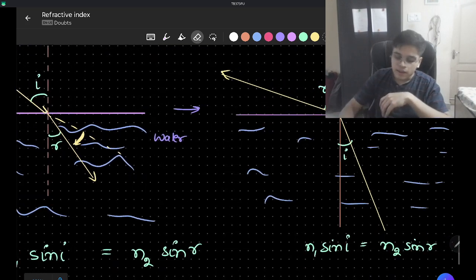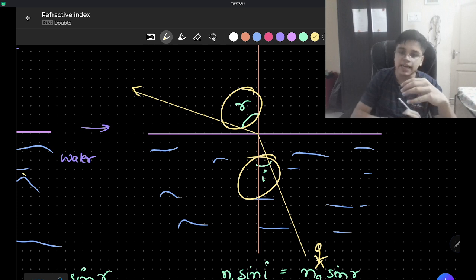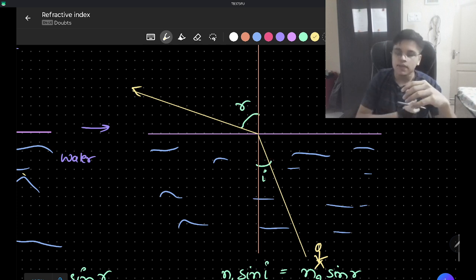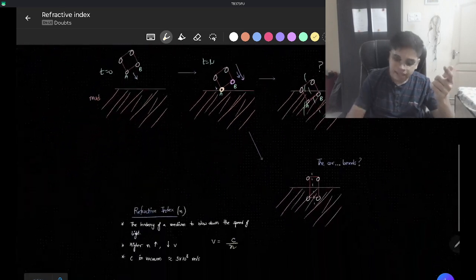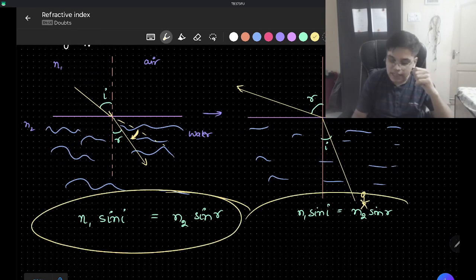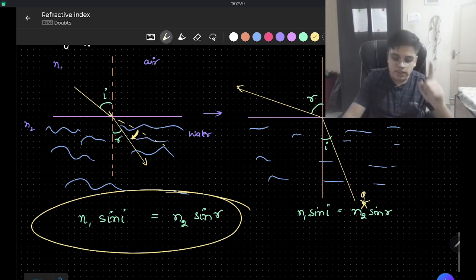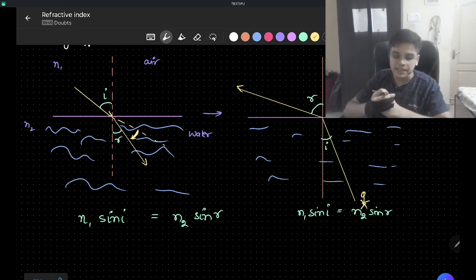Now, Karthikeya dived inside water, and this time he sent the beam of light obliquely from the water towards air. And he sees that the refracted ray, the refracted angle was more than the incident angle in this particular case. As we would have observed in this particular example, the same thing exactly happens with light. So this relation is called Snell's law, and it gives you an idea about the incident ray and the refracted ray and their angles with respect to the relative refractive indices.